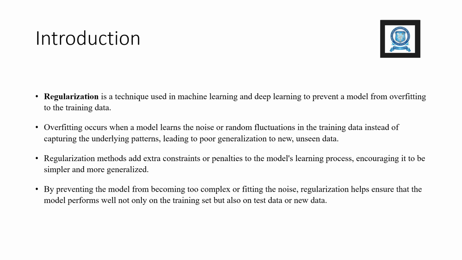Introduction. Regularization is a technique used in machine learning and deep learning to prevent a model from overfitting to the training data. Overfitting occurs when a model learns the noise or random fluctuations in the training data instead of capturing the underlying patterns, leading to poor generalization to new unseen data. Regularization methods add extra constraints or penalties to the model's learning process, encouraging it to be simpler and more generalized.